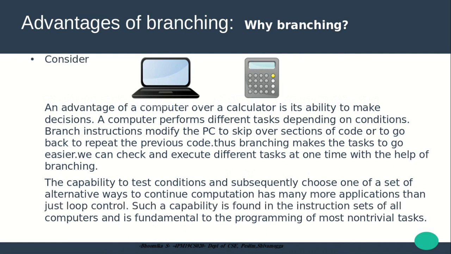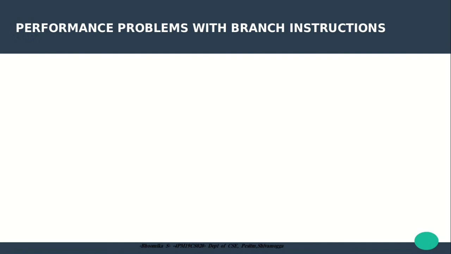The capability to test conditions and subsequently choose one of a set of alternative ways to continue computation has many more applications than just loop control. Such a capability is found in the instruction sets of all computers and is fundamental to the programming of most non-trivial tasks. There are performance problems with branch instructions also.